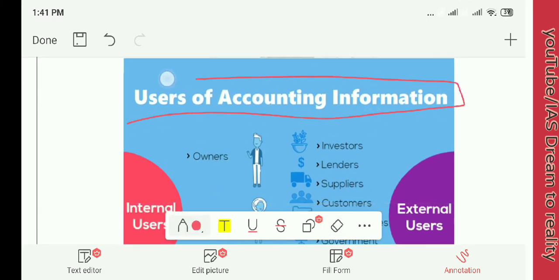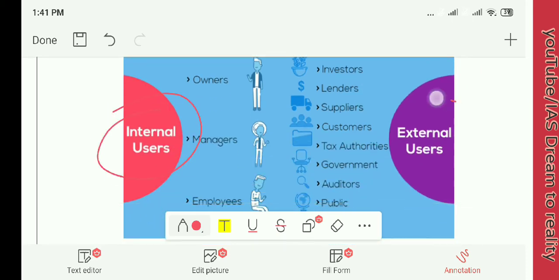Users of accounting information. Who are the users of accounting information? One is the internal user and the second is the external user. Who are internal users? Internal users may be owners, that is, they have their own shares in the company or they own the company. Second is managers. These may be the employees that you have appointed as managers, or you may act as a manager in the company. And the third is employees, because employees are working for the organization and they are within the organization, therefore they are internal users.